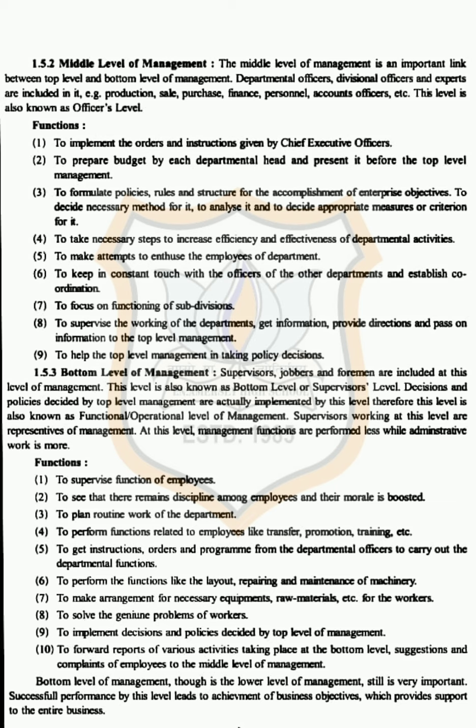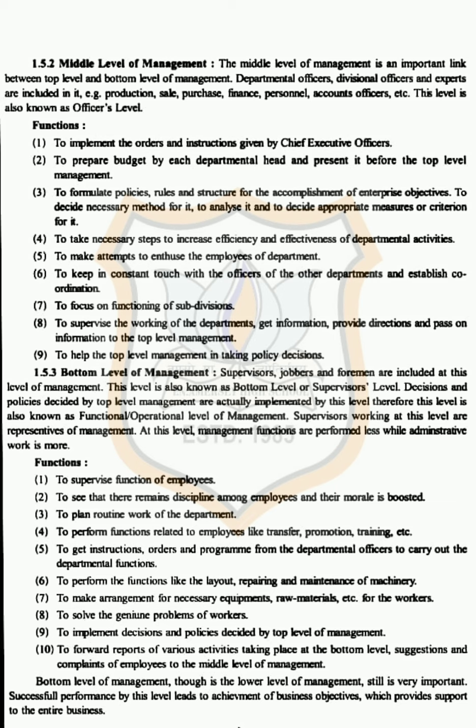Third is to formulate policies, rules and structure for accomplishment of enterprise objectives, to decide the necessary method for it, to analyze it and to decide appropriate measures or criteria for it. Now, middle level management also has to frame some rules and structure, and they have to decide the method for it, like how they are going to work to achieve the goals. So they have to decide the process and method, and for that they have to frame some rules and policies.